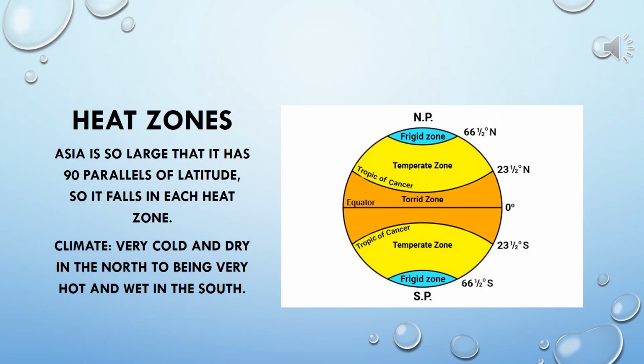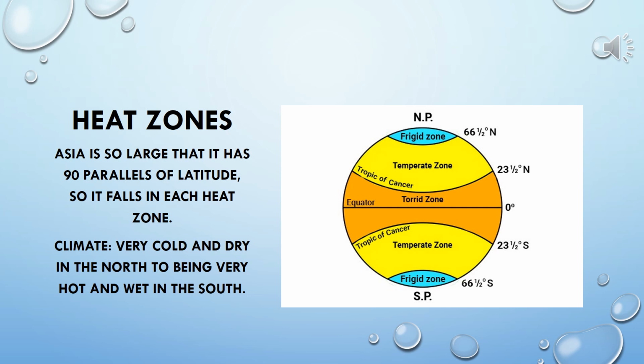Heat zones. Asia is so large that it has 90 parallels of latitude. So it falls in each heat zone. Climate of Asia is very cold and dry in the north, to being very hot and wet in the south. I have shown all the heat zones on the picture. Please look at this picture.